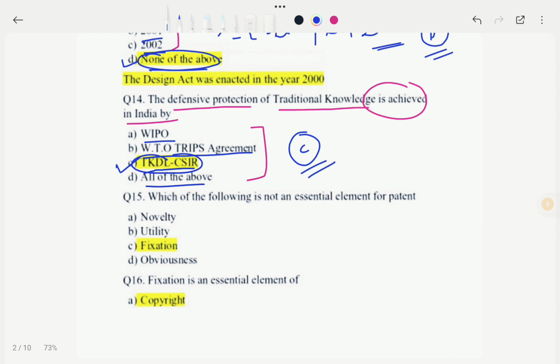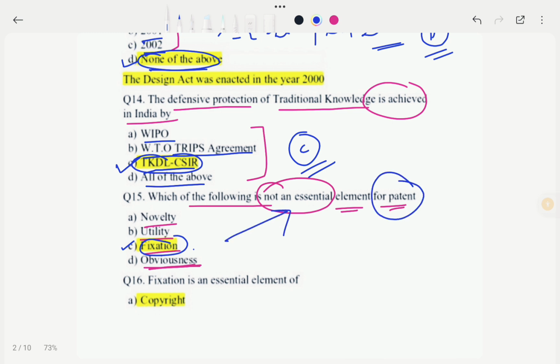Okay, so now we move to next question. So the next question is, which of the following is not an essential element for patent. So let's see the options. Options are novelty, option B utility, option C fixation, and option D obviousness. Okay, so in this case our correct option would be option C, that means fixation. That means fixation is not an essential element for patent, but novelty, utility, and obviousness are the essential elements for patent. So in this case our correct option would be option C.